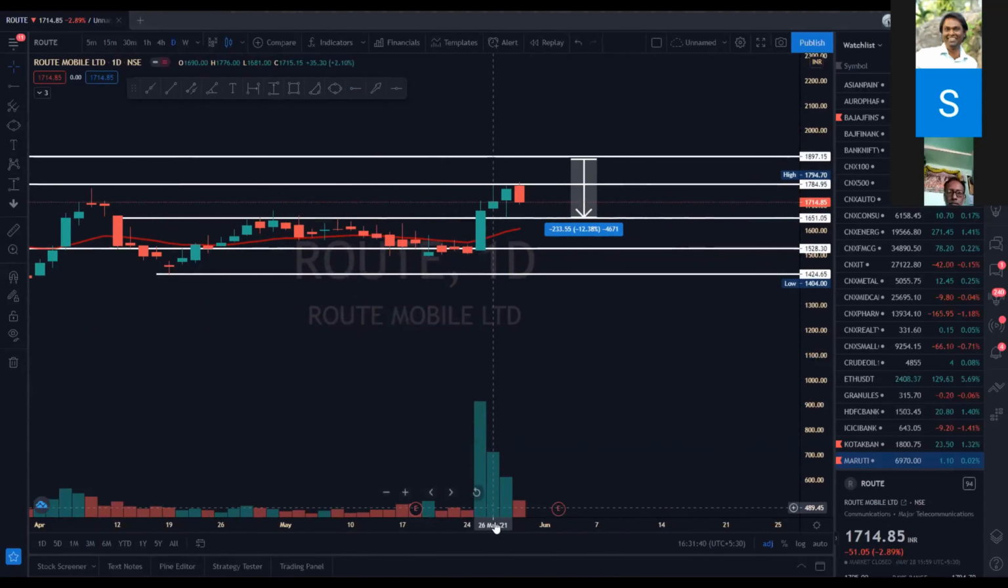और किसी को कुछ भी... आप रूट मोबाइल 1700 का टारगेट, yeah, I took it because of simple price action.